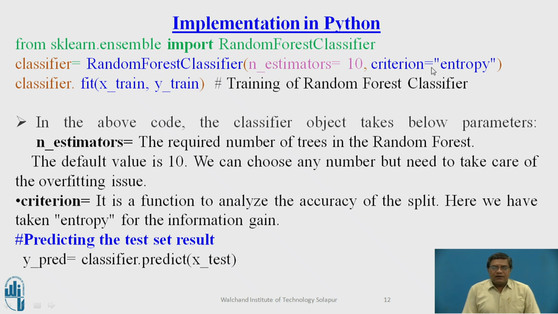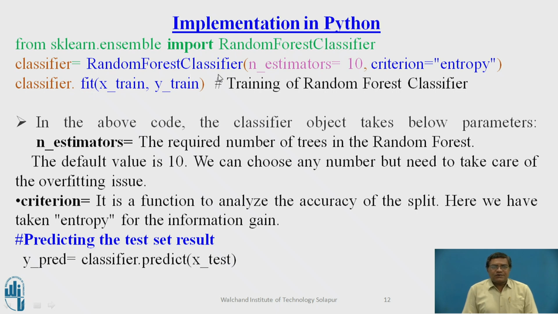Second is criterion equal to entropy. Here criterion is a function to analyze the quality of the split at each node of the decision tree. Here we have taken entropy as the criterion for the information gain. The feature which has less entropy and higher information gain will be selected at the appropriate node for splitting the given data set into the left and right branches of the decision trees for making the final decision. And after that, we can give the training to the random forest model by using the fit function of the